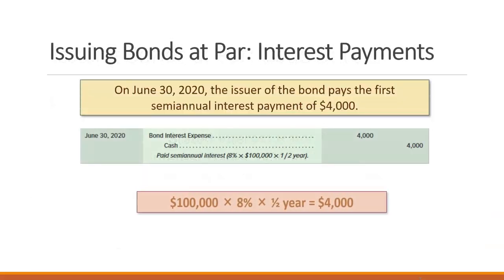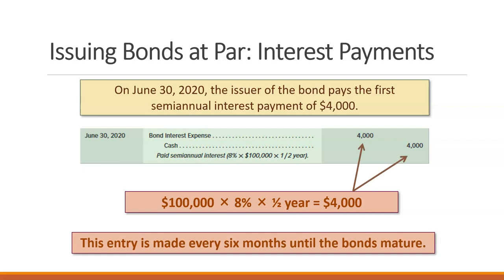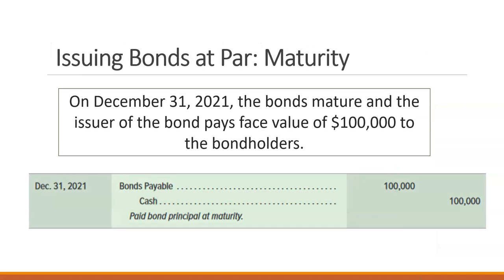On June 30th, we make our first semi-annual interest payment. So that's half a year of interest. Every 6 months until the bonds mature, we're going to pay interest out to the people who have purchased our bonds. When those bonds mature and we pay them back, we pay back the face value of the bonds.